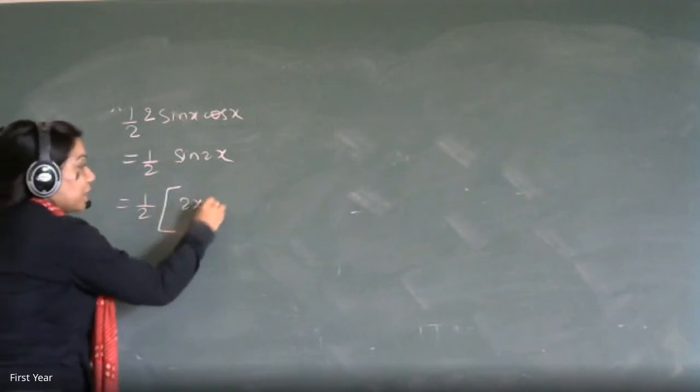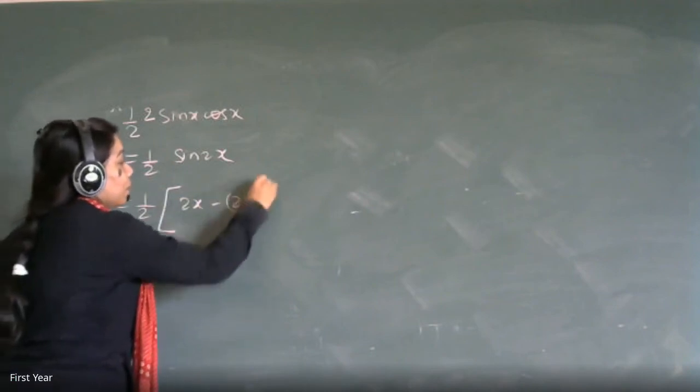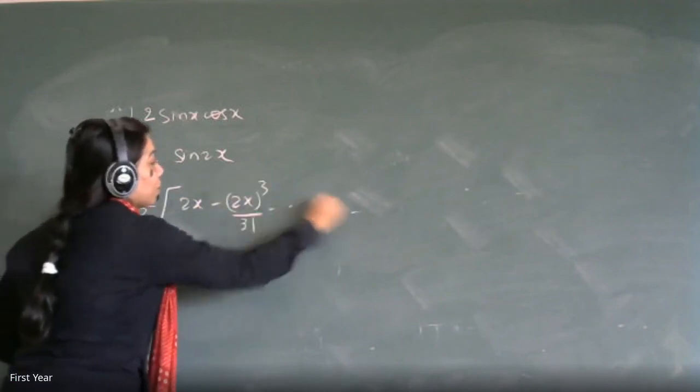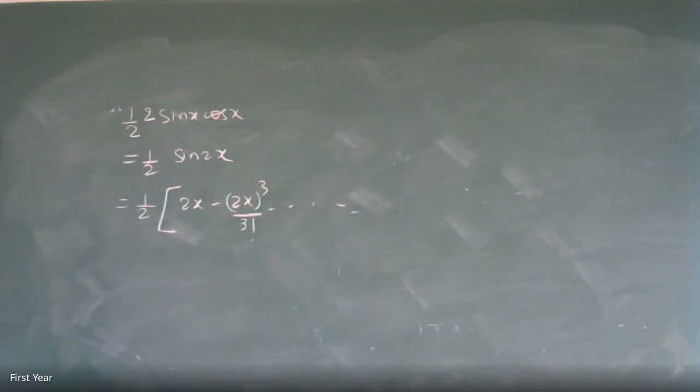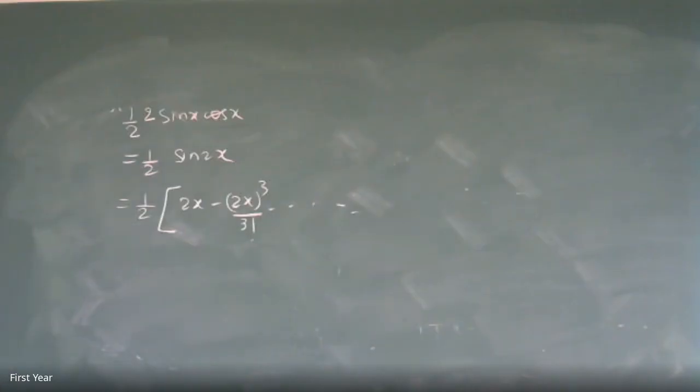Very simple. In the expansion of sin theta, theta is equal to 2x. So this is 2x minus 2x the whole cube upon 3 factorial. How many lines? Two lines for the answer. If you had thought about the product, it would have gone so lengthy. Option C is correct: 1 by 2, 2x minus 2 cube x cube by 3 factorial plus 2 raised to 5 x raised to 5 upon 5 factorial and so on. Is this okay, everyone? Yes, ma'am.